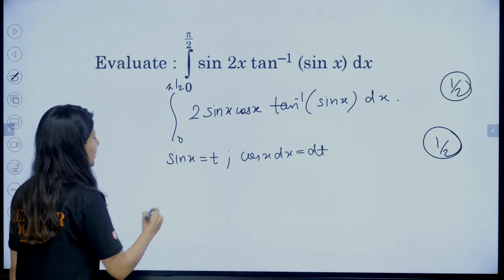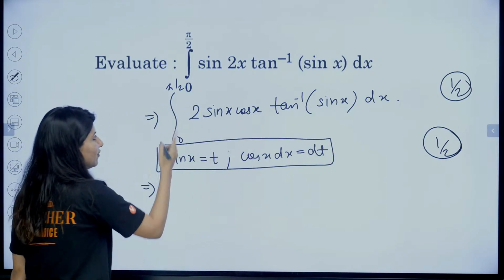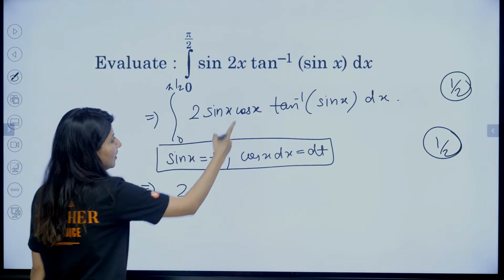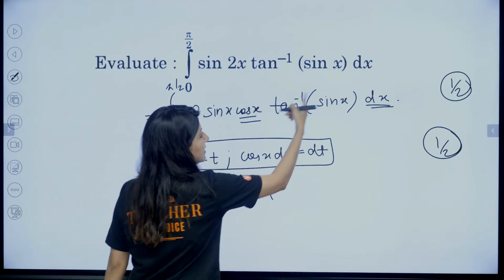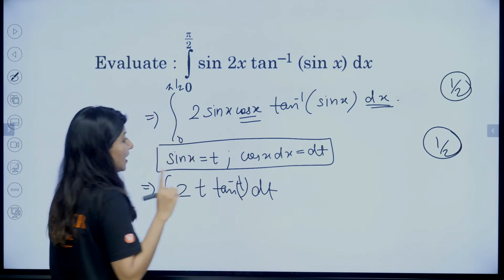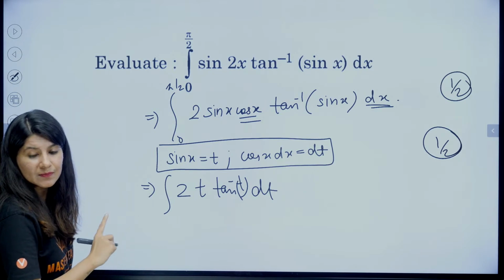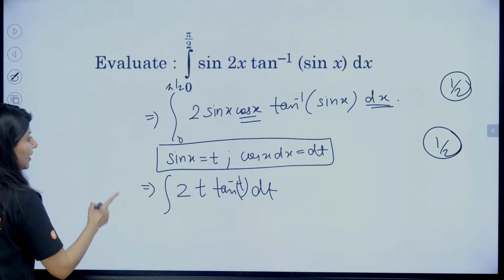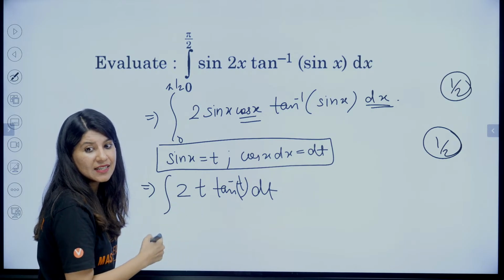Now, if you substitute, write down in the box. So the 2, sin x will become t, cos x dx will become dt, and this is tan inverse t. Integral. Now, please understand this. We need to change the limits.